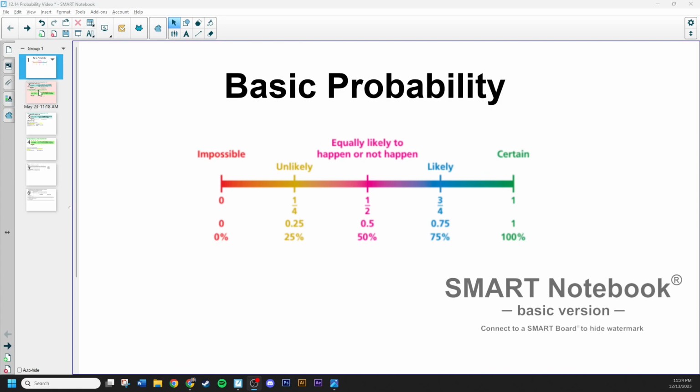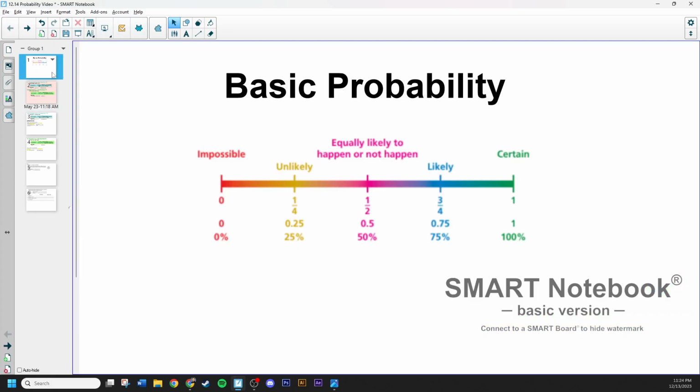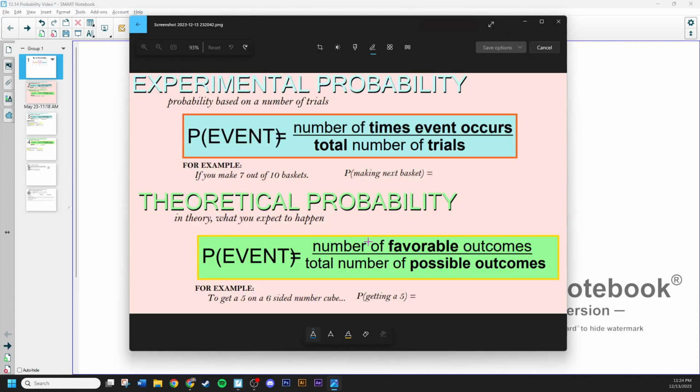So we're going to get a little bit more advanced now and talk about actual probabilities. We're going to take a look at something called experimental probability and theoretical probability. I'm dealing with this thing right here where it says the basic version. So I have this watermark. Let me go to this different one, there you go. I have a picture right here, so that way we can see these without having them be cut off.